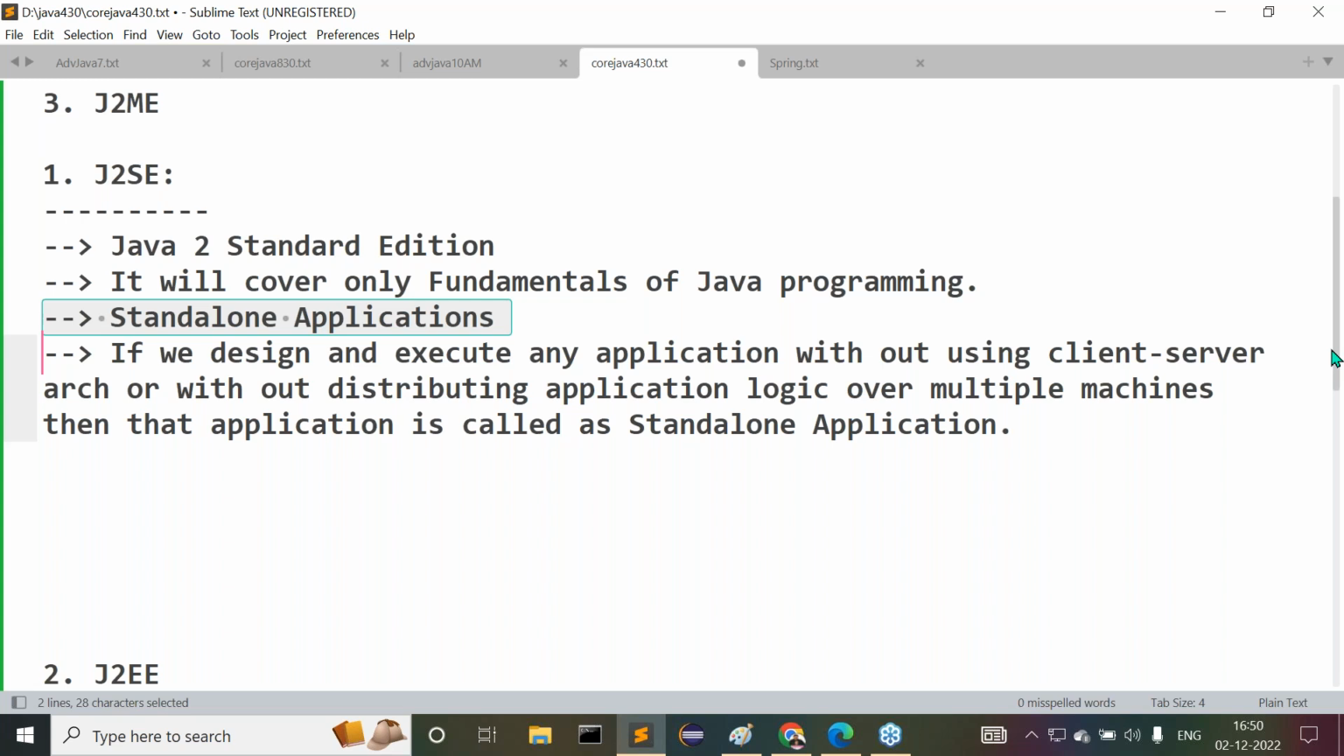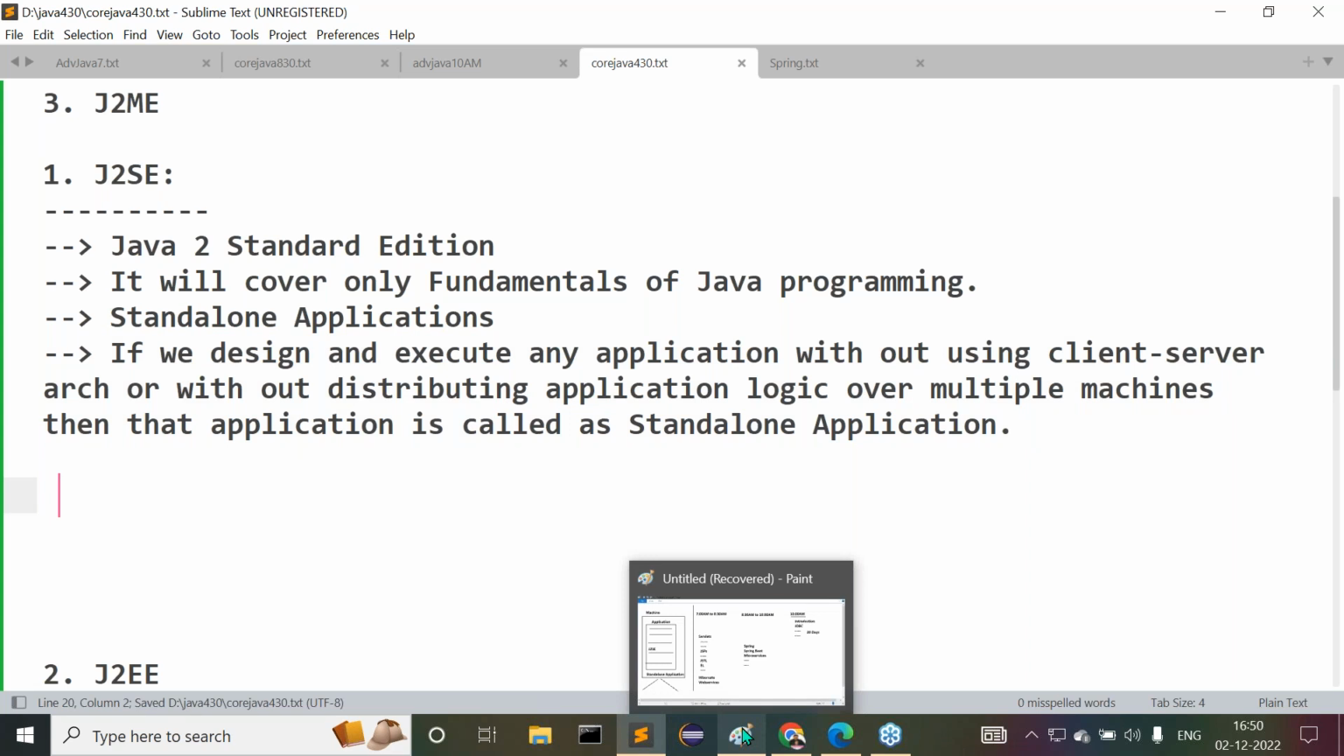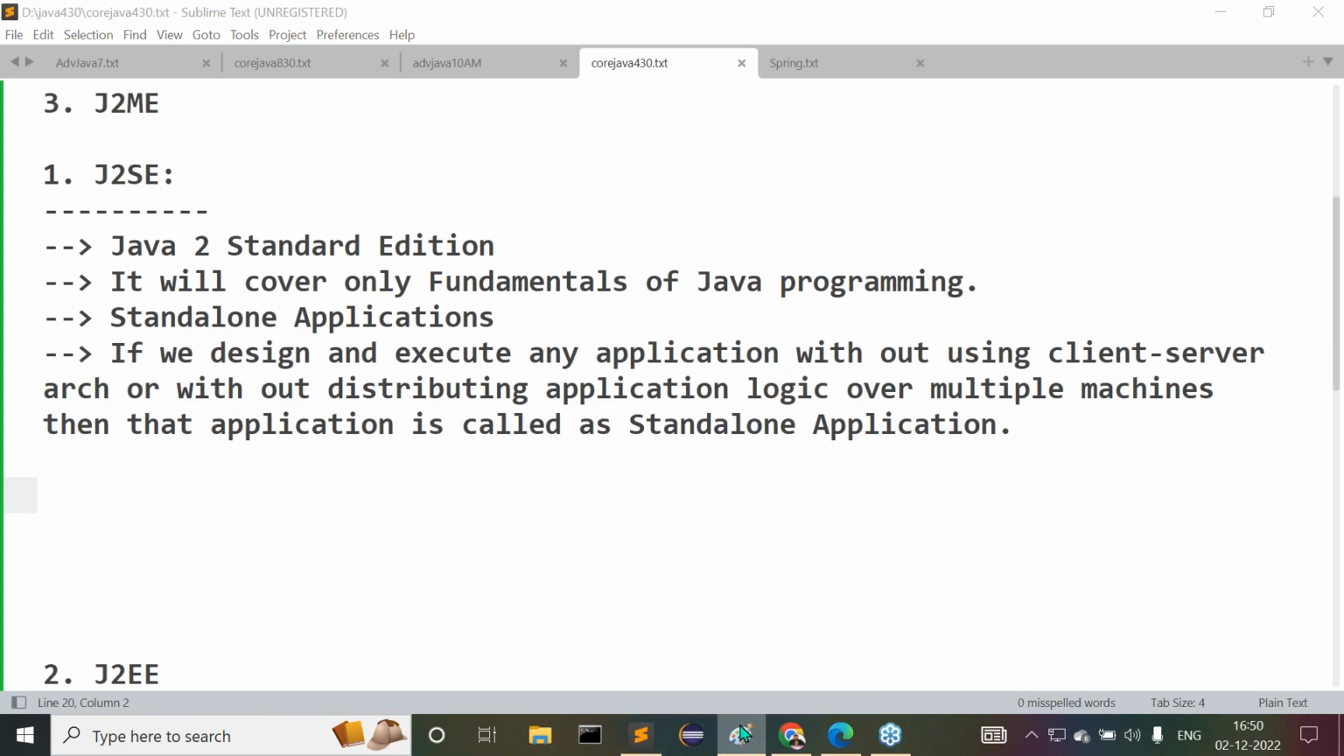What is this standalone application actually? If we design and execute any application without using client server architecture, without distributing application logic over multiple machines, then that application is called a standalone application. Let's see this particular point, guys. All of you observe carefully. I want to show it in the form of a diagram here. Now try to understand this.